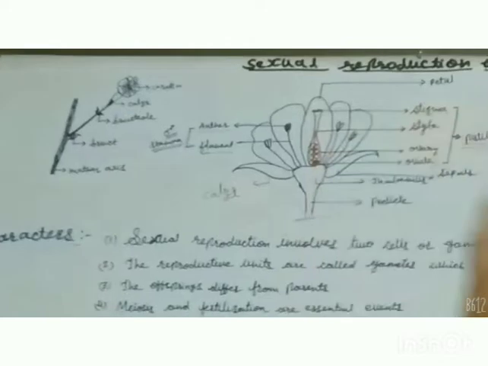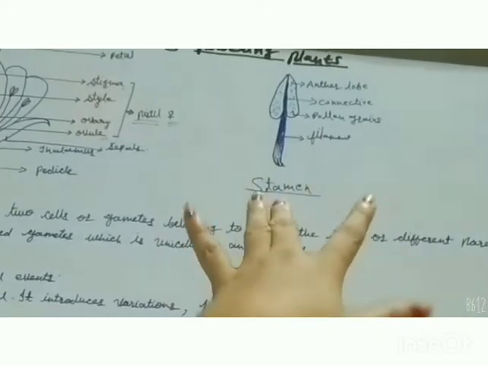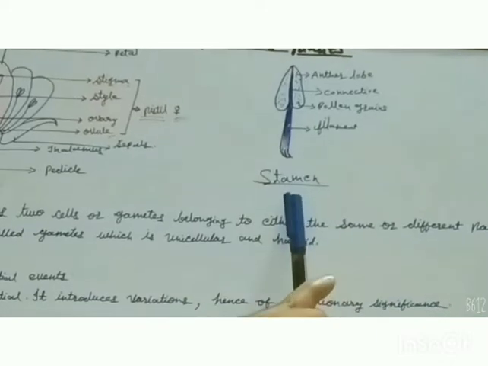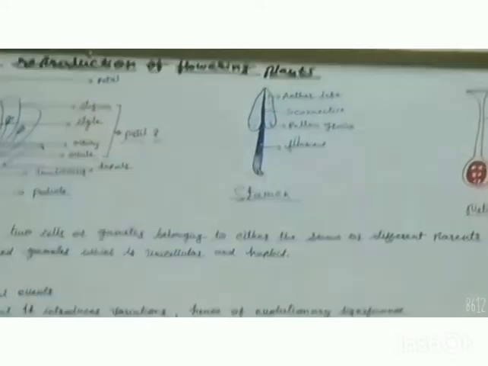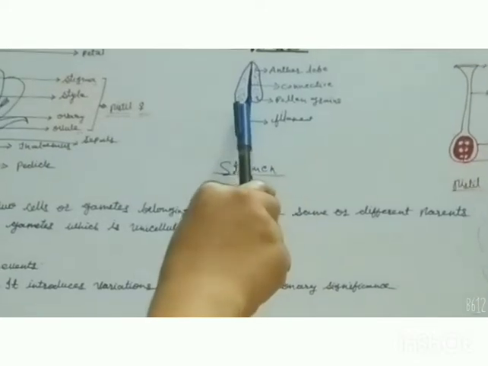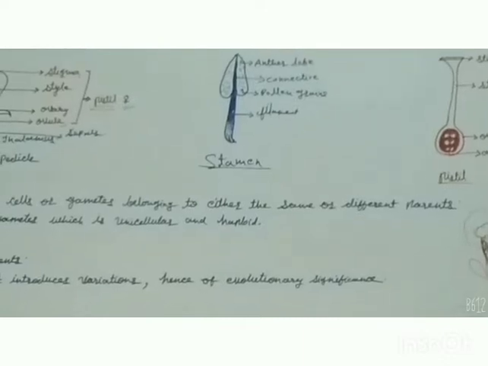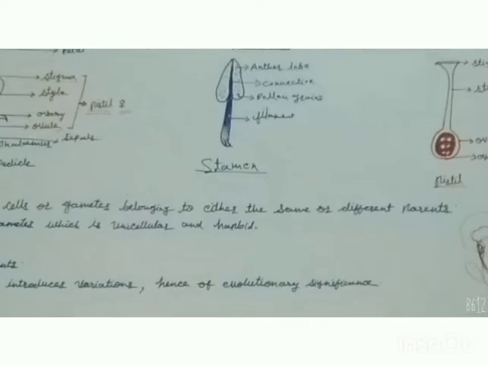Now we will study the reproductive organ in detail. So first we will study the stamen. As I told you, two structures are there in the male reproductive organ, the stamen, that is, it is bilobed. This lobed structure varies in different species of plant. It may be bilobed, it may be kidney shaped, may be fused or separated. It may be more or few in number.